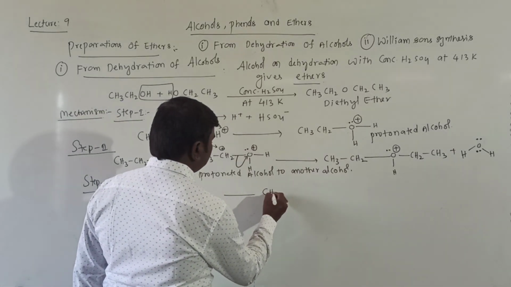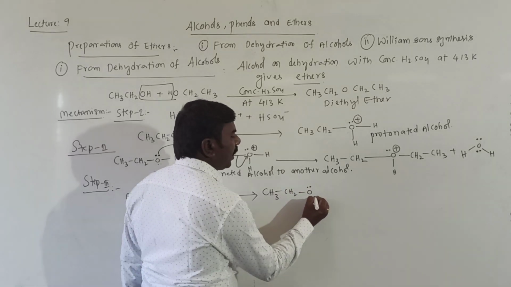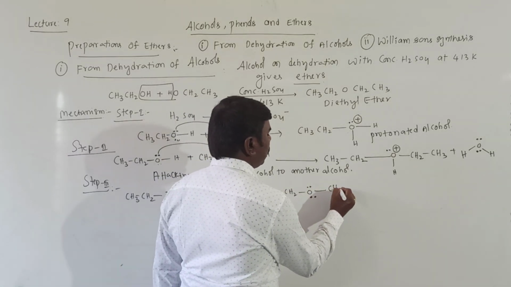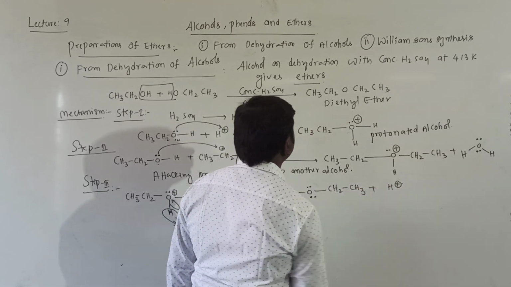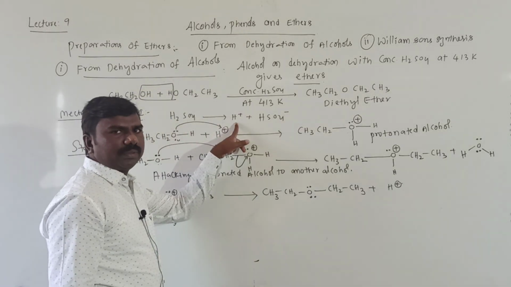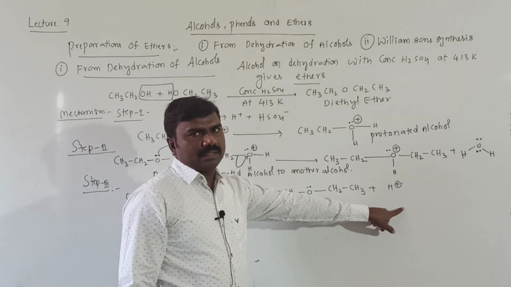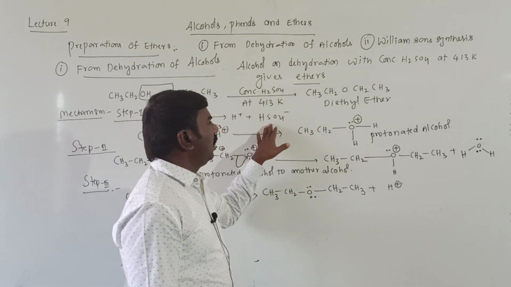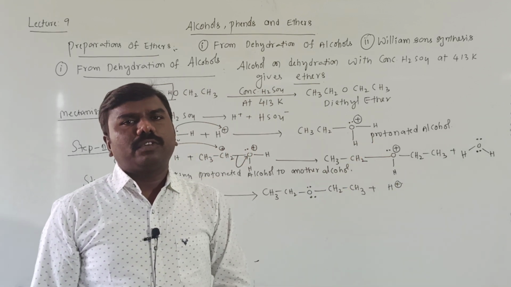Then we will get CH3CH2O, one lone pair becomes two lone pairs, CH2CH3, and H plus. The H plus consumed in the first step is finally released. This H plus and the left HSO4 minus are again removed as H2SO4.